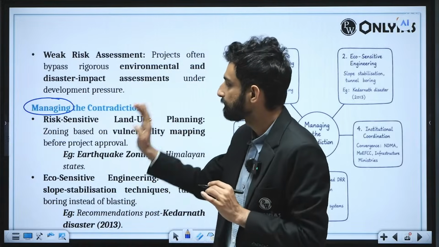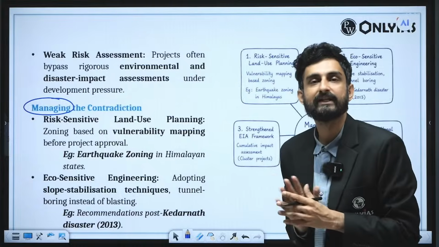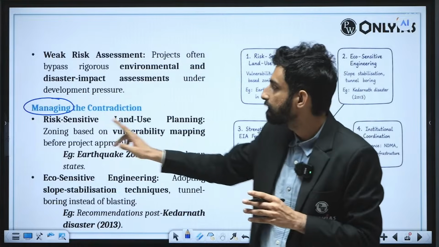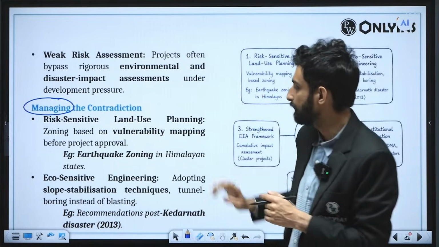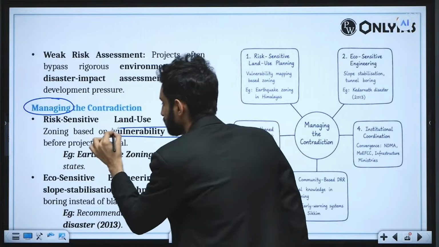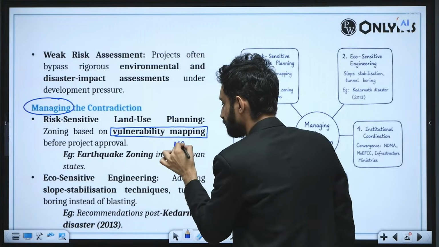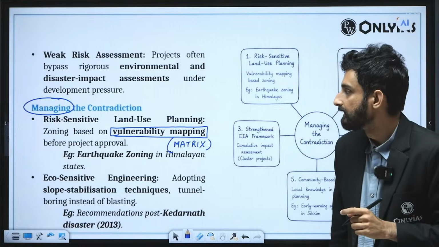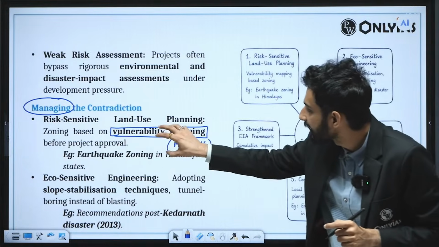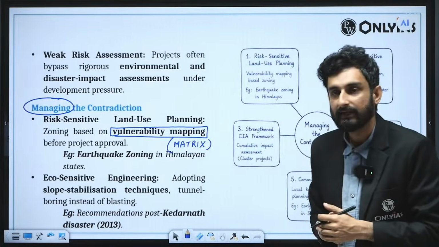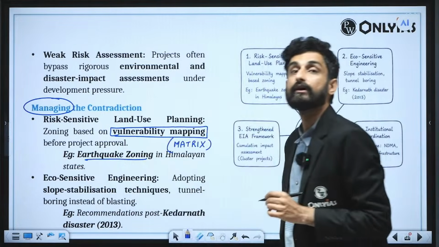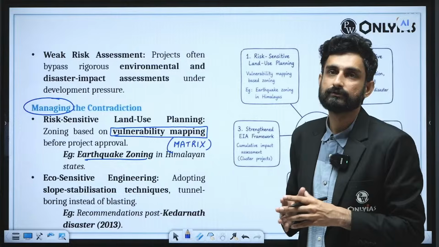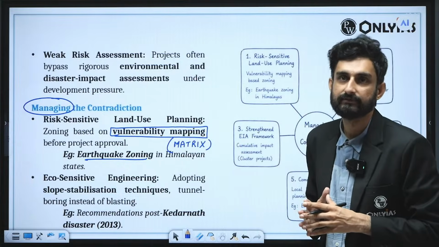And therefore, while managing the contradiction, the first important thing is that risk sensitive land use planning should be done. What are the locations which are very sensitive, environmentally and ecologically fragile, and therefore we have to zone them. So zoning based upon vulnerability mapping, also called the vulnerability mapping matrix, should be with us, so that required interventions can be taken. So land use planning, zoning based on environmental vulnerability mapping before the project approval. Example, earthquake zoning we have in the Himalayan states. We also recently introduced the new hazard zone mapping of the earthquake, which although the government, because of the push it was facing, has taken back. So that is the context.